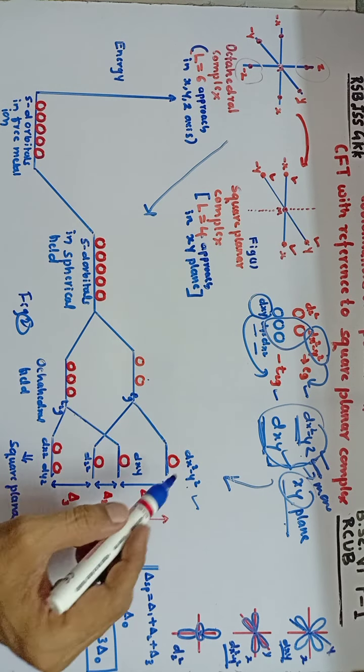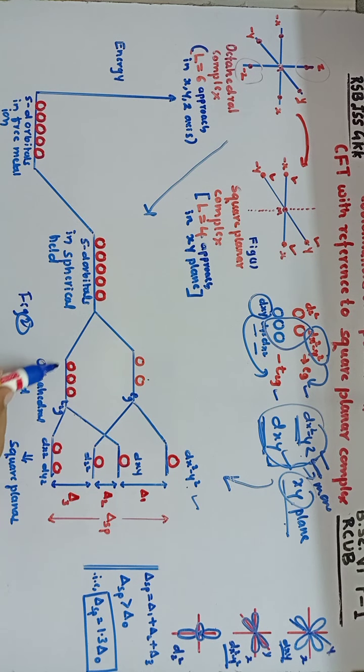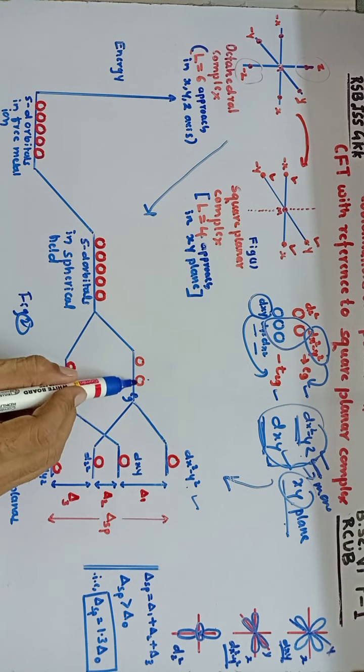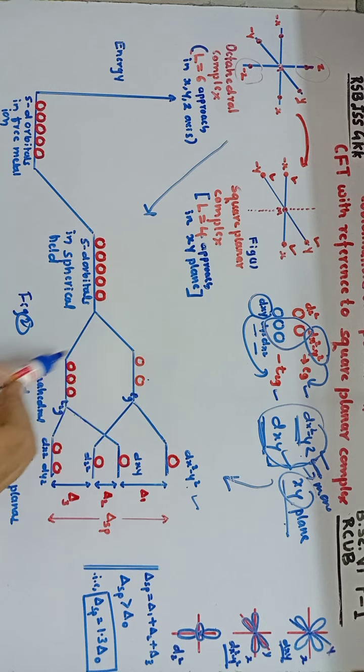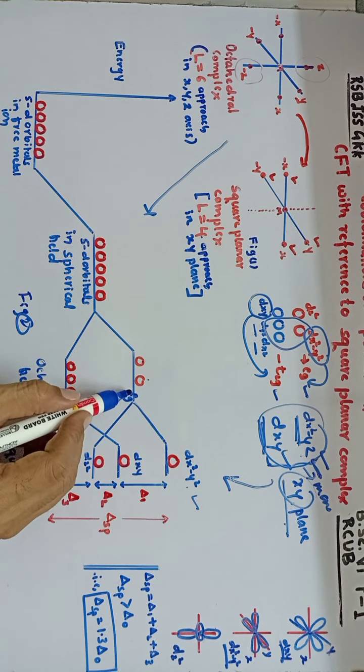Here one thing we should remember, or it should be noted, is the degeneracy of the T2G orbitals, that means triply degenerate d orbitals. So we call this one a T2G orbital set, meaning triply degenerate, that means all the 3 orbitals have the same energy. Here EG orbitals means doubly degenerate orbitals, that means these 2 orbitals have the same energy, in case of octahedral complex. But in case of square planar complex, these two degeneracies are destroyed. That means the degeneracy of the T2G orbitals and EG orbitals is lifted.